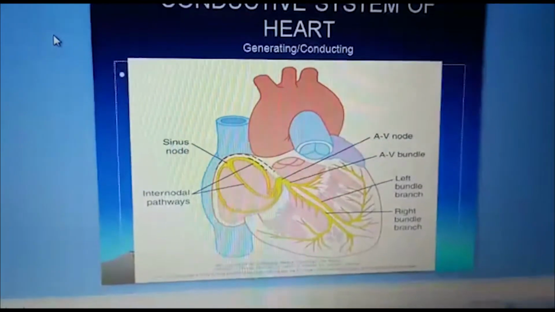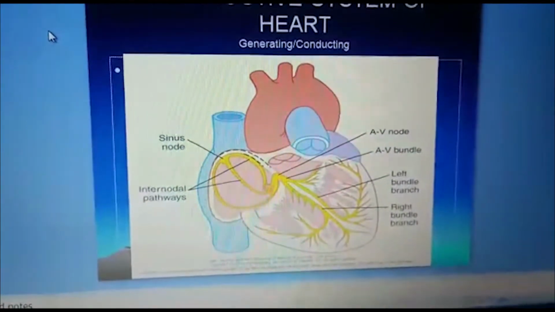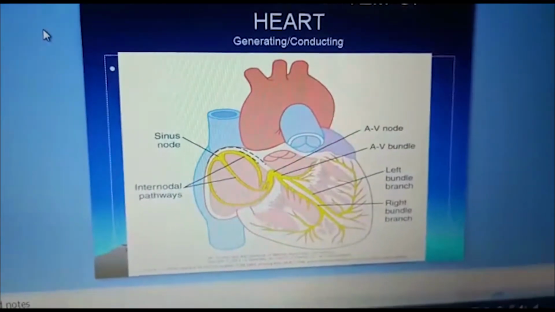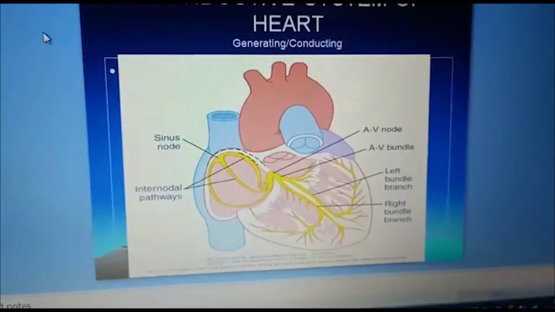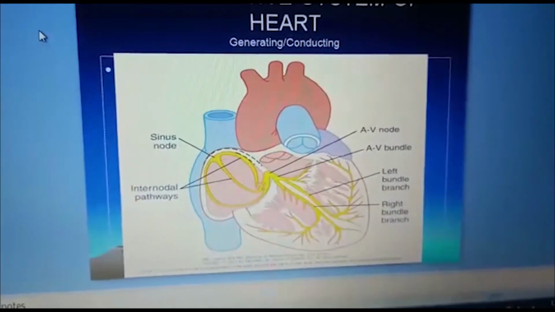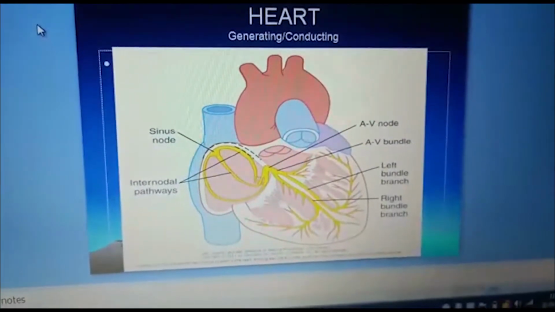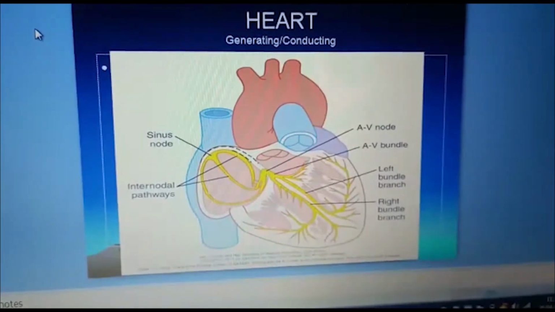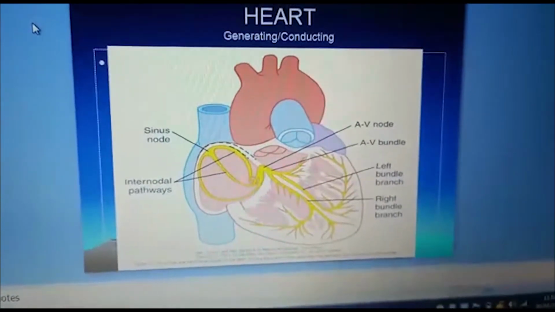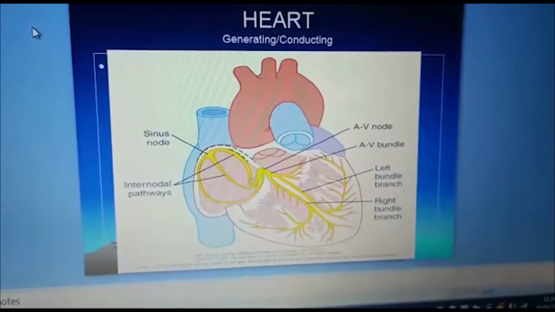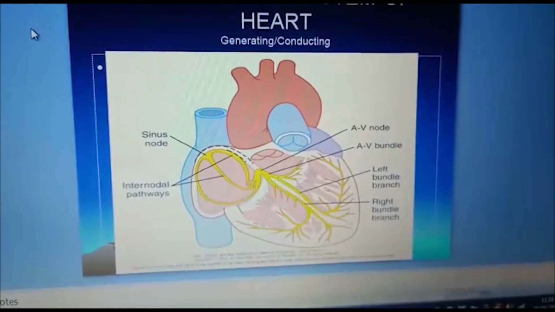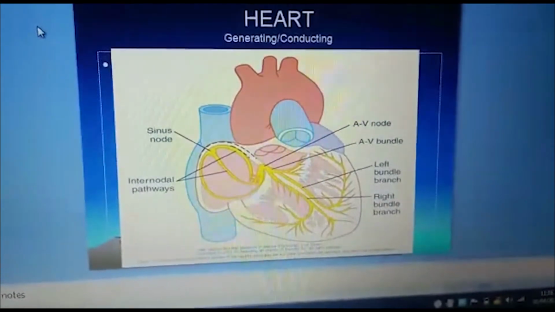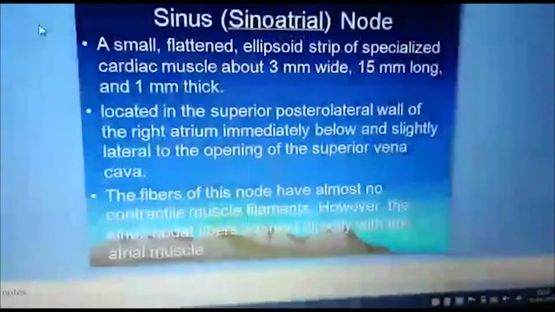In yellow, you can see the highlighted conduction system. It starts from the sinus node, because sinus node is the actual pacemaker of the heart where the cardiac impulse is generated. Then three internodal pathways, they carry the impulse to the AV node. AV node then leads to the AV bundle. AV bundle divides into right and left bundle branches that travel through the septum of the heart, and they divide and redivide into microscopic Purkinje fibers of the conduction system, and then they transmit the impulse to the last portions of the ventricular muscle fibers.